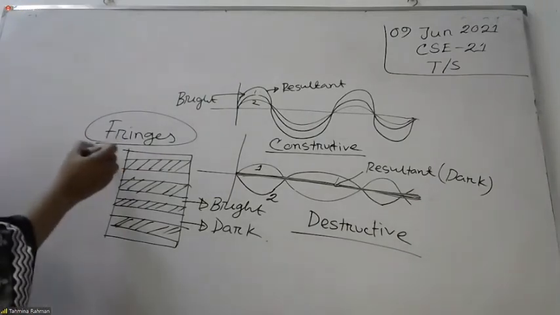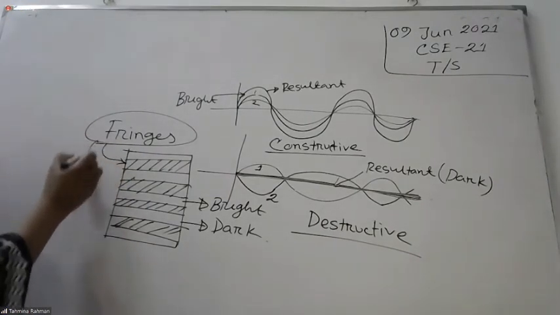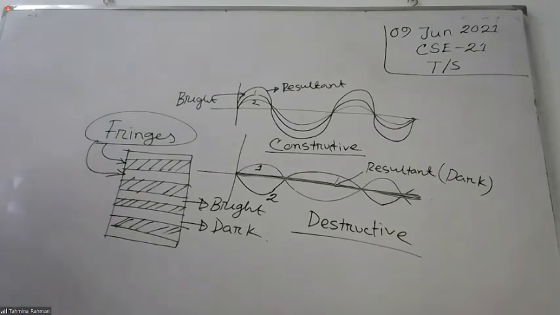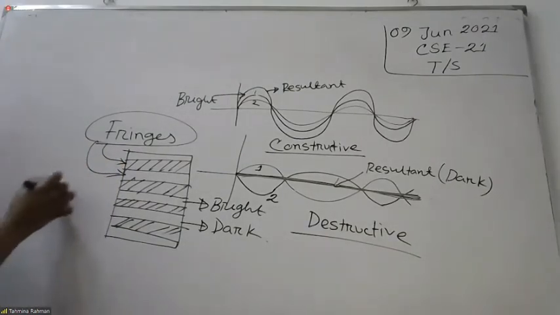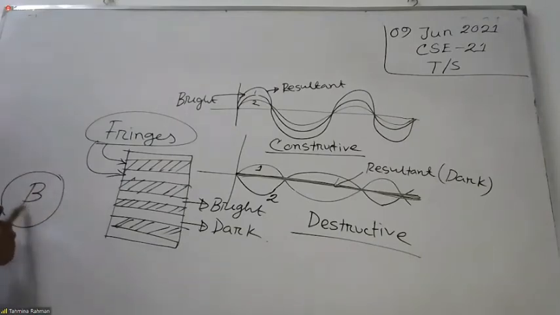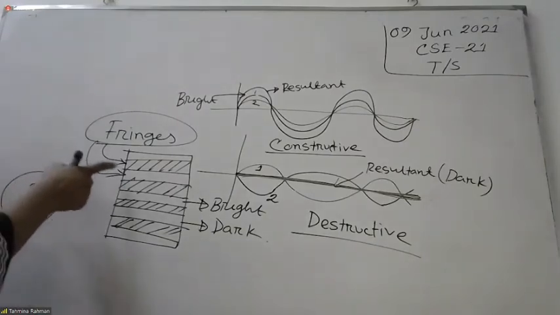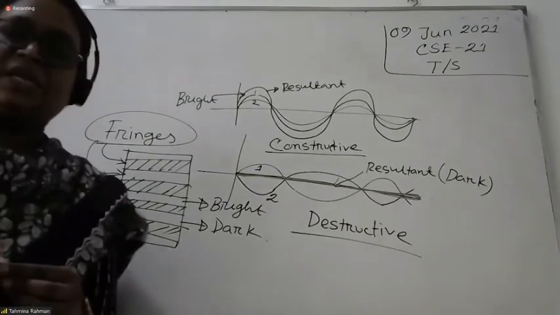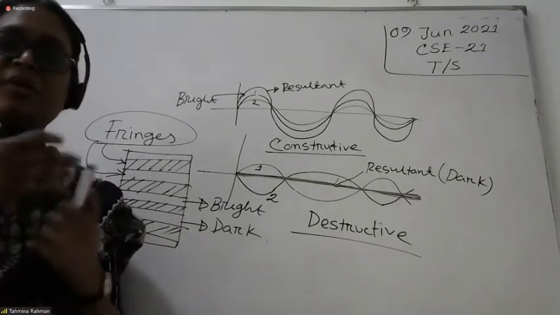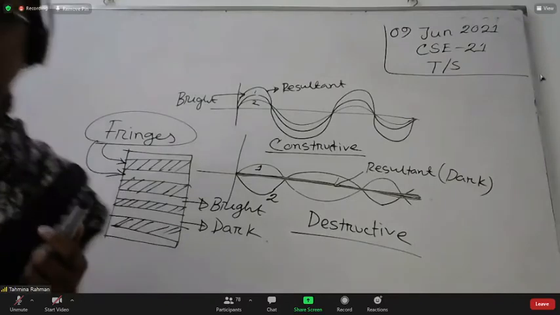This is a dark fringe and this one is a bright fringe. So next we will derive the fringe width, which is denoted as beta. It is not B, it is beta. We have to calculate beta for bright and another for dark, then see which one is better, the bright one or the dark one. That is one broad question.